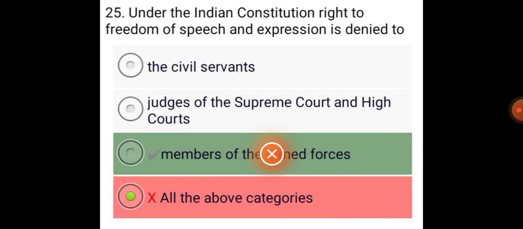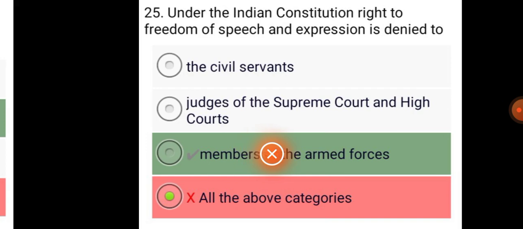Under the Indian Constitution, right to freedom of speech and expression is denied to members of the armed forces.